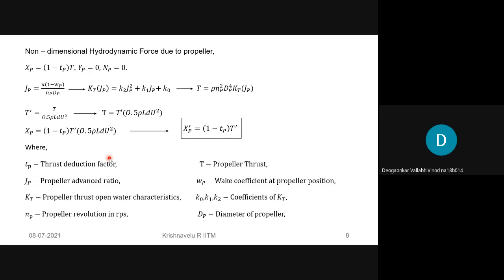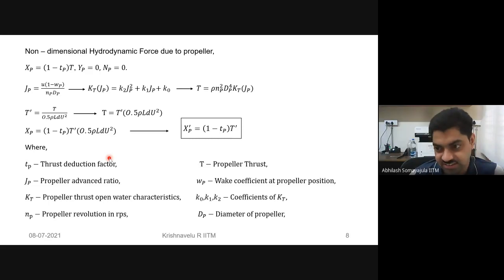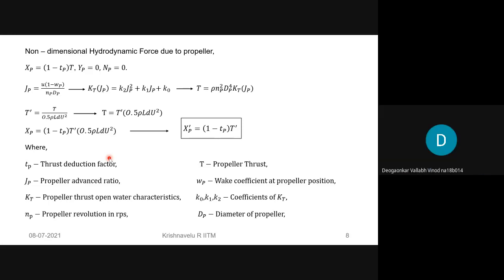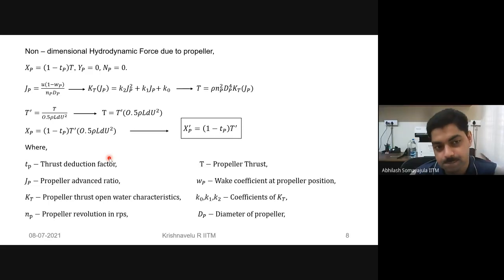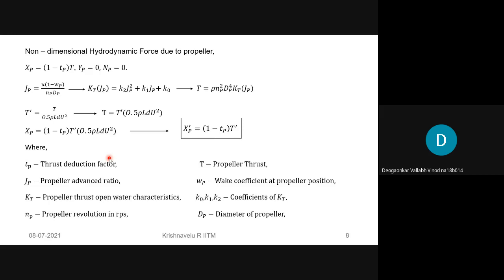That is the resistance, correct? Yeah. So because of the hull of the ship, some wake is created, and the wake fraction is generated from that. But TP is generating from the propellers.